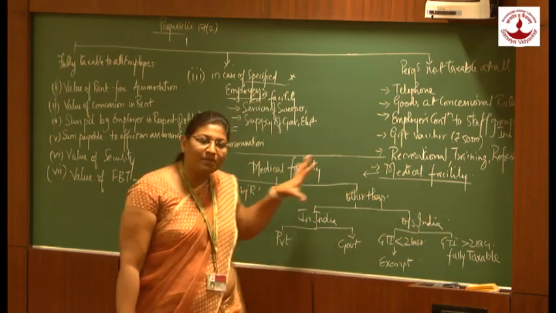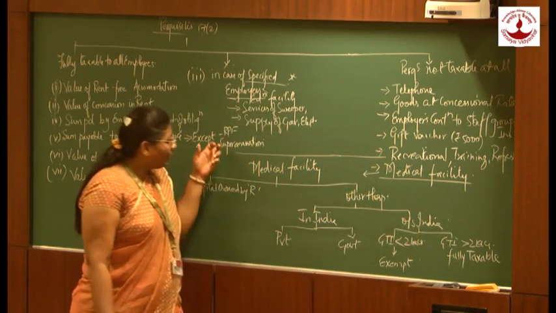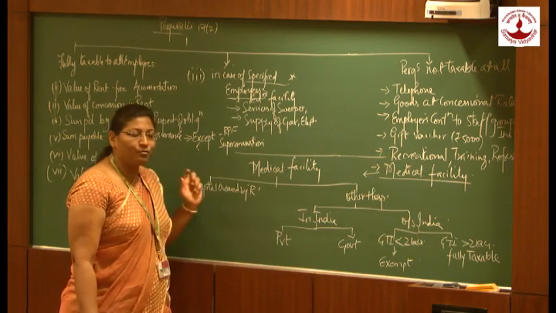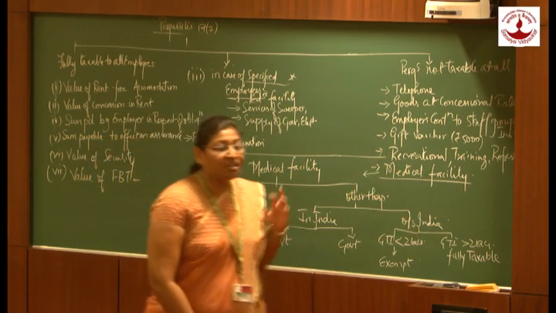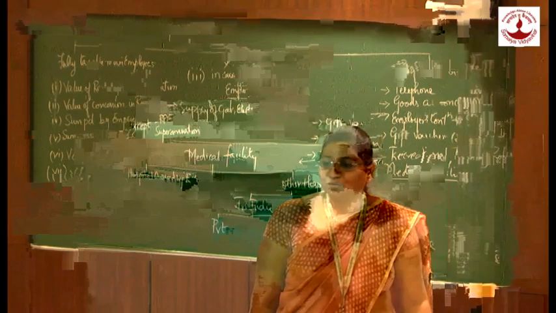Apart from medical facilities in a hospital owned by the employer, if the employer reimburses medical bills for medical treatment of the employee and his relatives, up to rupees 15,000 is exempted. Secondly, the employer may pay the premium on Mediclaim insurance. That is also exempted, not taxable.